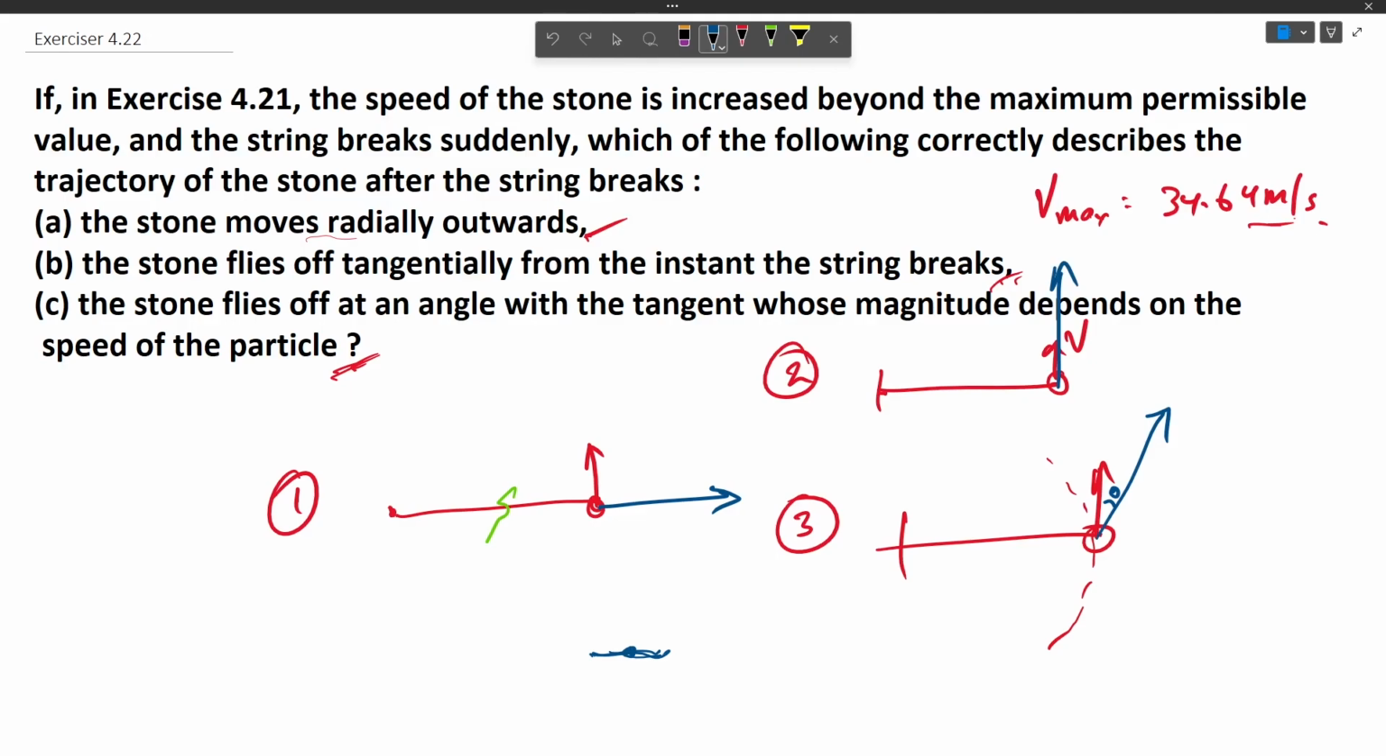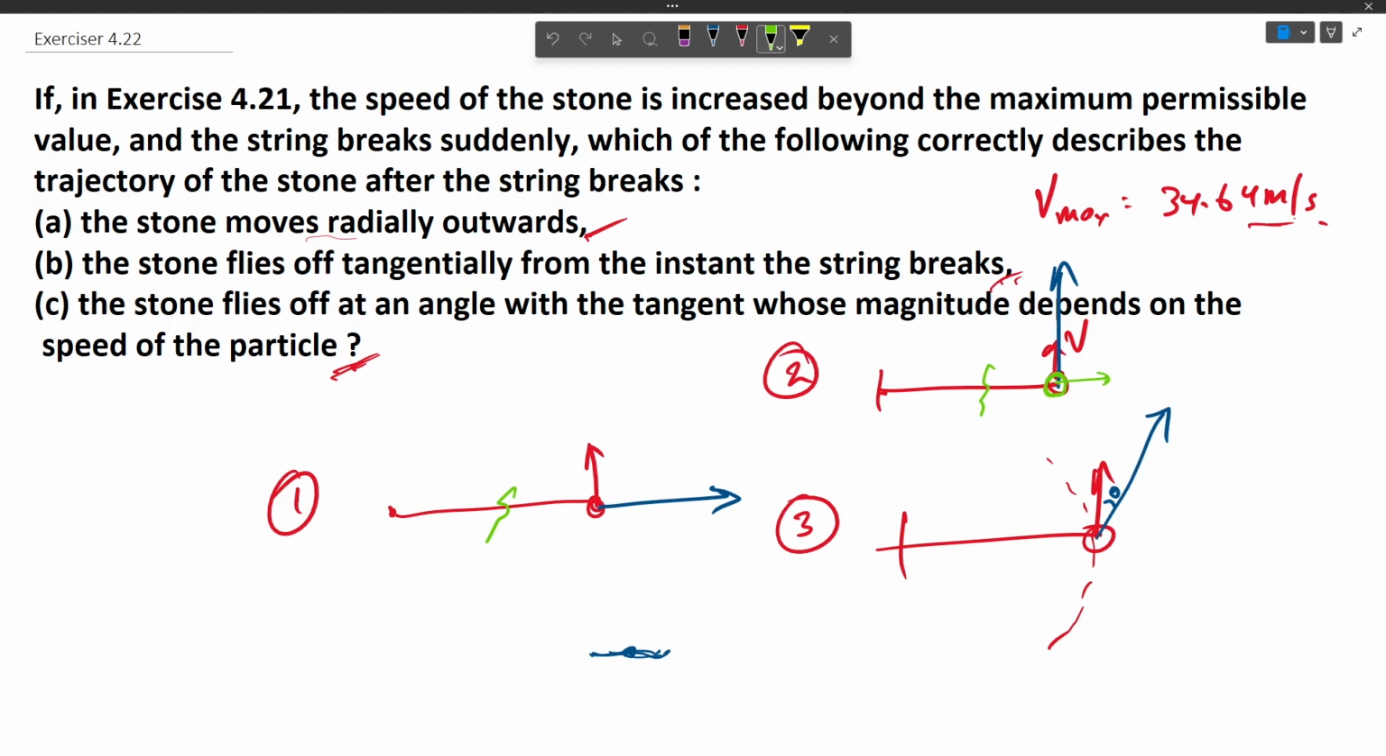So the moment the string is broken, the stone will stop revolving because there is no tension force acting to constrain it in the path, and thus the centrifugal force that was acting in the outward direction will also go. So the net force on the body will become zero.